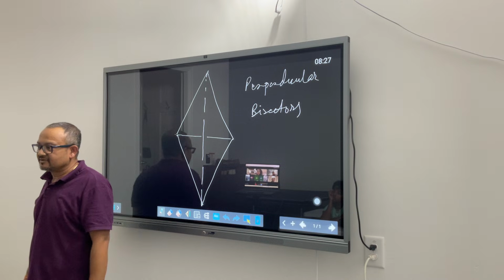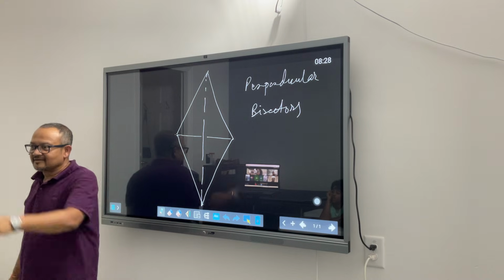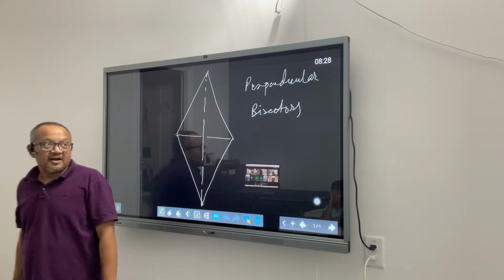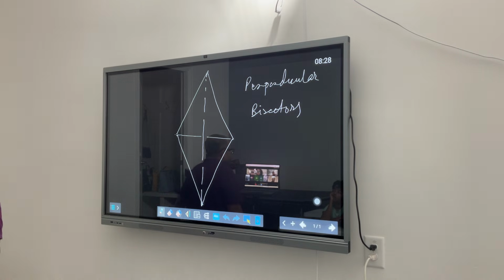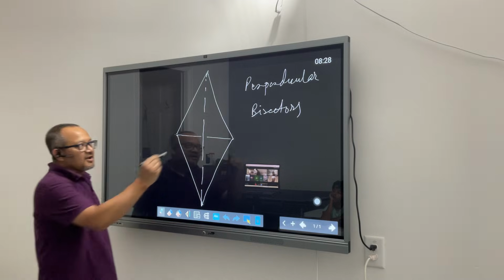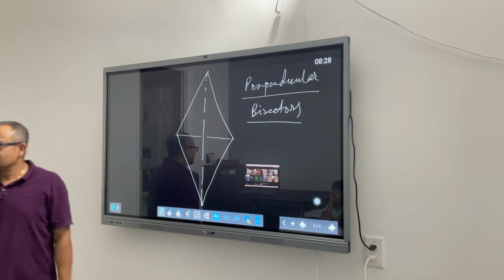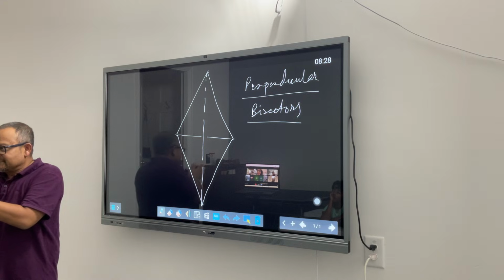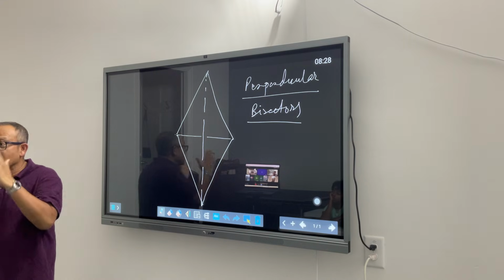What does it mean? Lines that cross each other at a right angle. They are like similar length, across from each other like this. Perpendicular and bisector. I know what bisector means, but they bisect each other. They split each other into two halves, equal halves. That's what I meant.